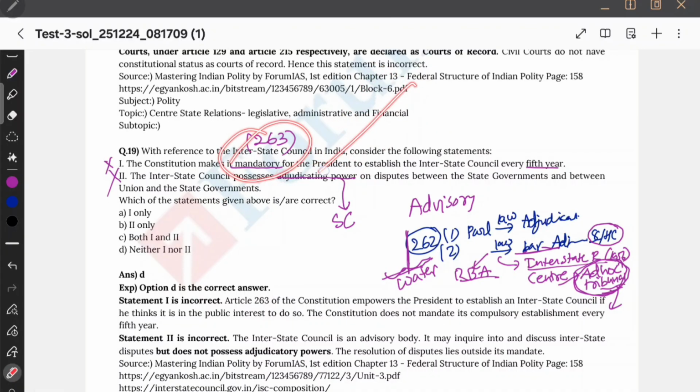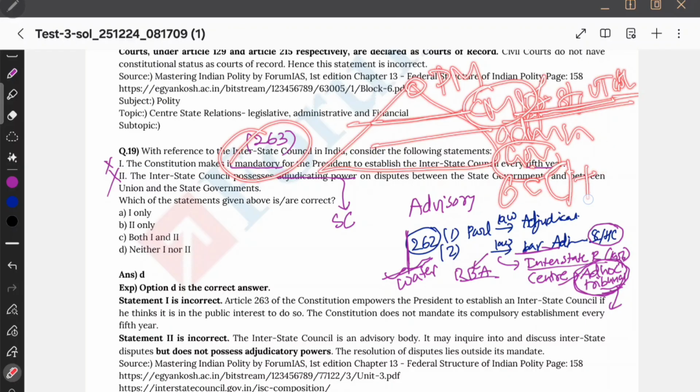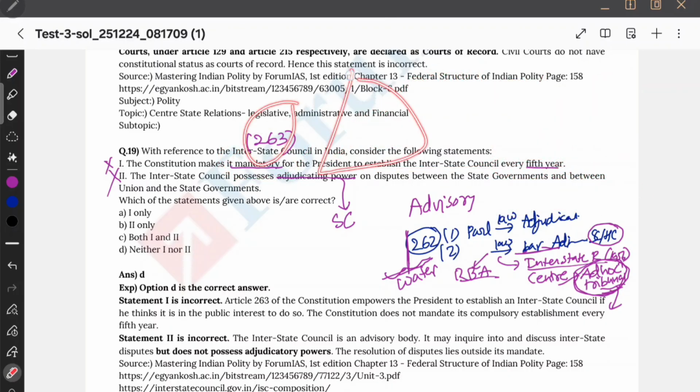And tell me, who is the head of the interstate council? It is the Prime Minister, and Chief Ministers of states and union territories with legislature. All the CMs are going to be the vice chair. Then we have the administrators of UTs, governors of the states, and then 6 cabinet ministers. Who will be among the 6? One will always be the home minister, and then other ministers. So it consists of the Prime Minister, Chief Ministers of states and UTs with legislature, administrators, governors, and then 6 cabinet ministers, including the home minister.